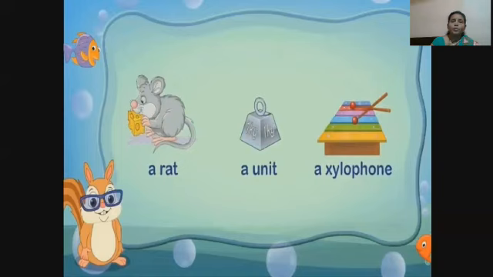For example, a rat, a unit. Here U is a vowel, but we use a. The pronunciation of the first letter sound is "yu", so we use a here. A xylophone.